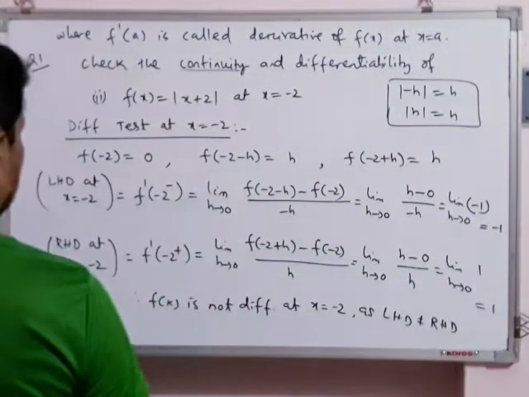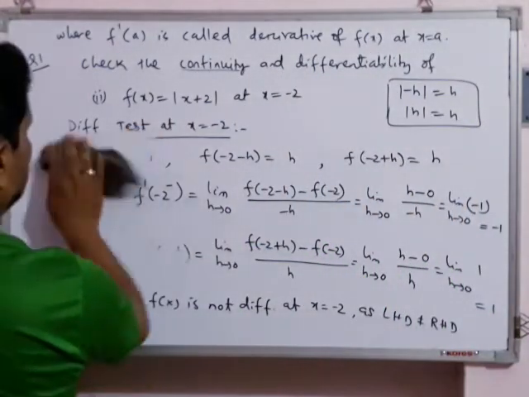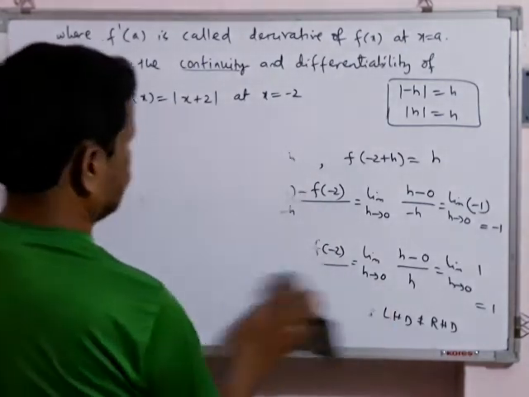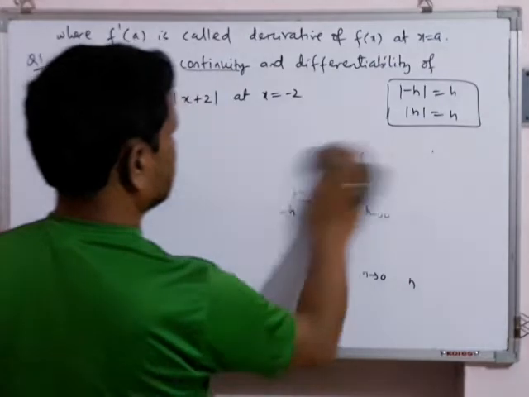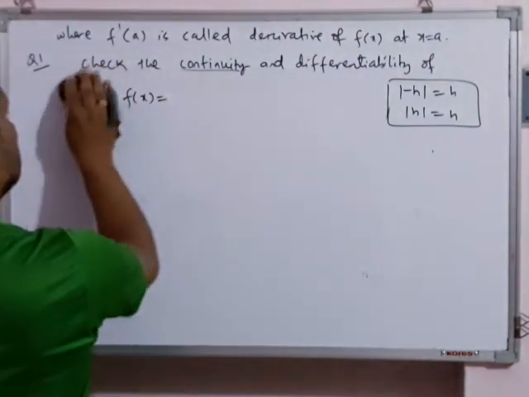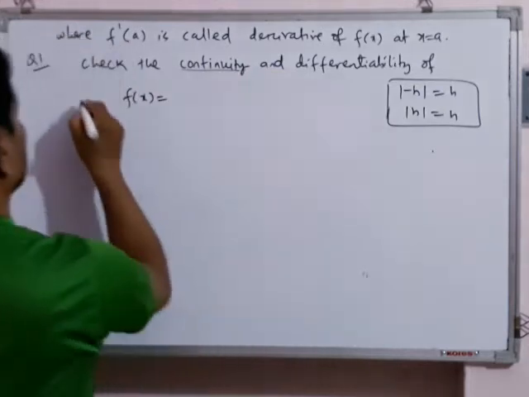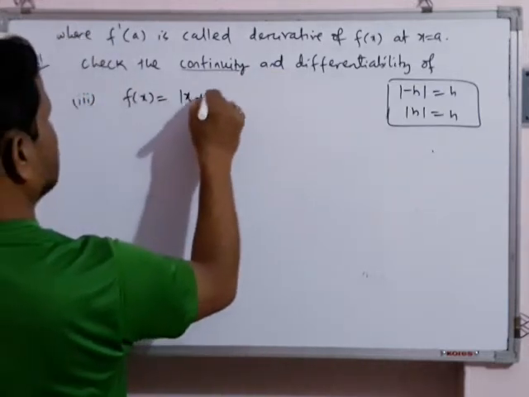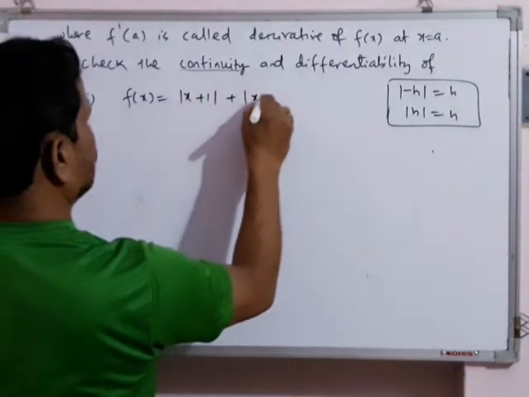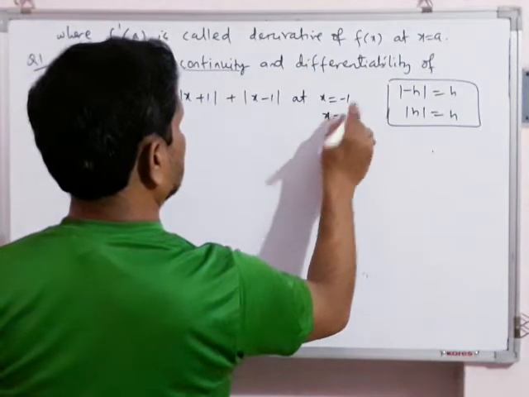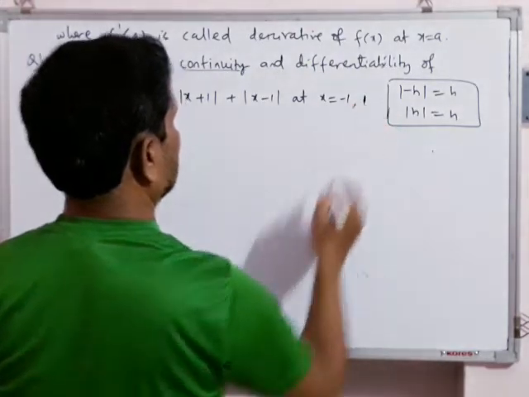Next I am doing the third bit. I will give the hint only in the third bit. You can do it yourself at home. In this question you will do the continuity part. Third bit. This is also important. f(x) = |x + 1| + |x - 1| at x = -1, 1.